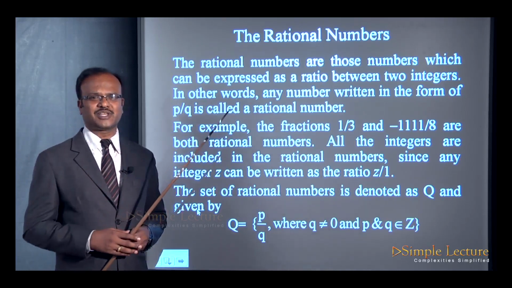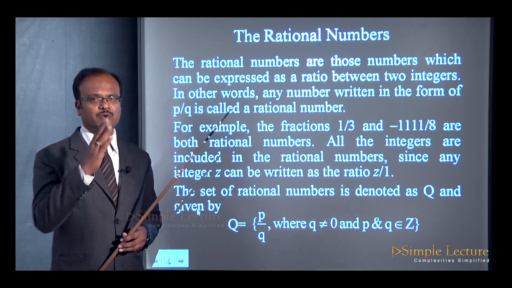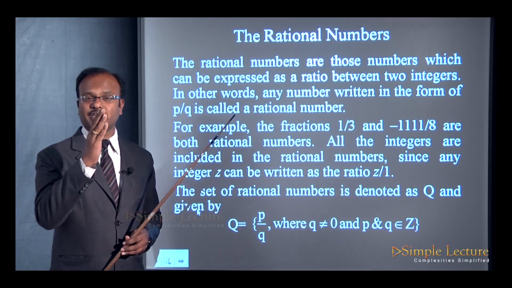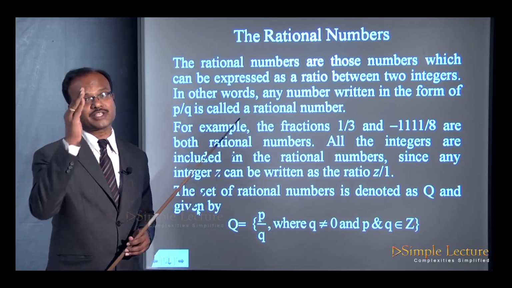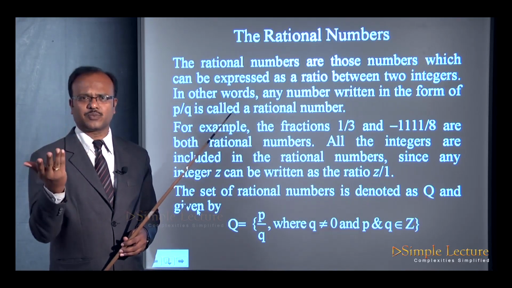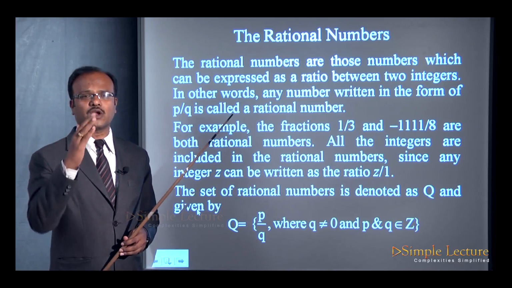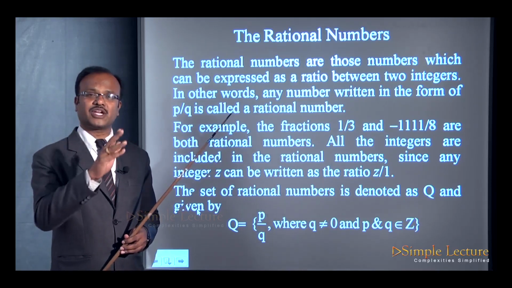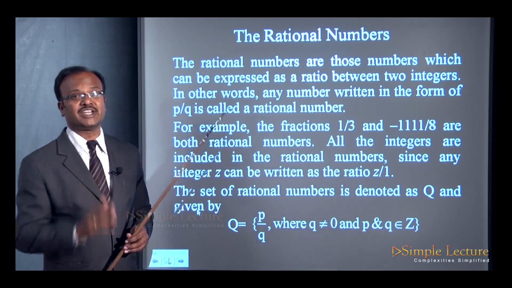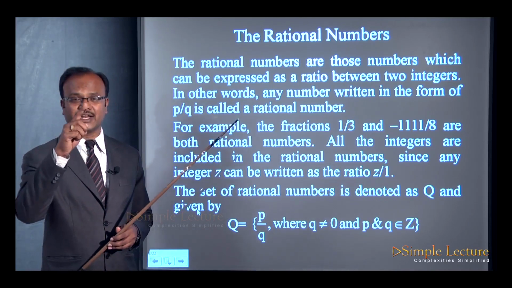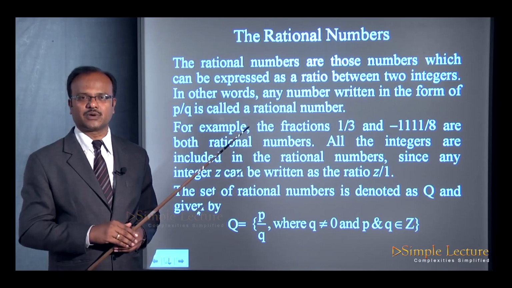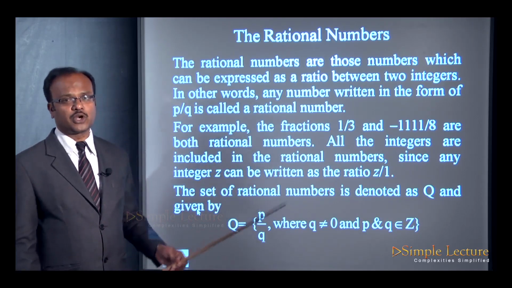What happens if q is 0? Think, if q is 0, then it becomes an indeterminate form. You know what is 0 by 1, but you don't know what is 1 by 0. 0 by 1 is 0. But what is 1 by 0? You cannot divide 1 by 0. You can divide 0 by 1, and you will get 0. But 1 by 0 is an indeterminate form represented by the infinity symbol, which is the flat 8. So, q should not be equal to 0.